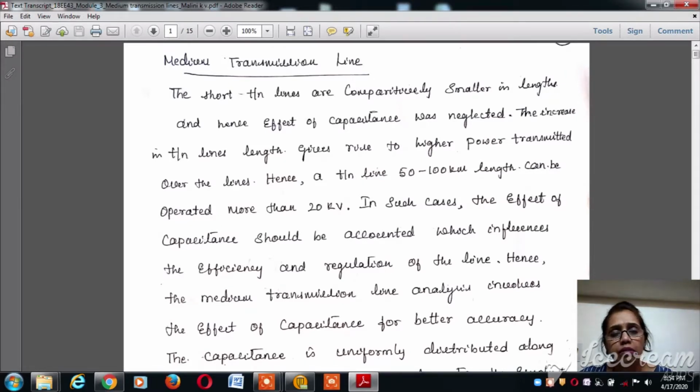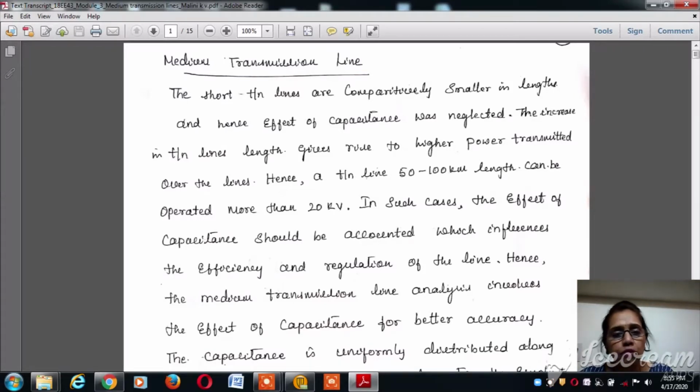To reiterate the previous video sessions, we discussed the different types of transmission lines, the short transmission line, and the effect of efficiency, load power factor, and regulation, which is a very important factor that decides the efficiency of a particular transmission line. We also discussed the performance of the short transmission line, and understood that short transmission lines are shorter in length, below around 50 to 80 kilometers, and carry voltage up to 20 kilovolts, and hence the capacitance effect is almost ignored compared to the other two parameters, resistance and inductance.